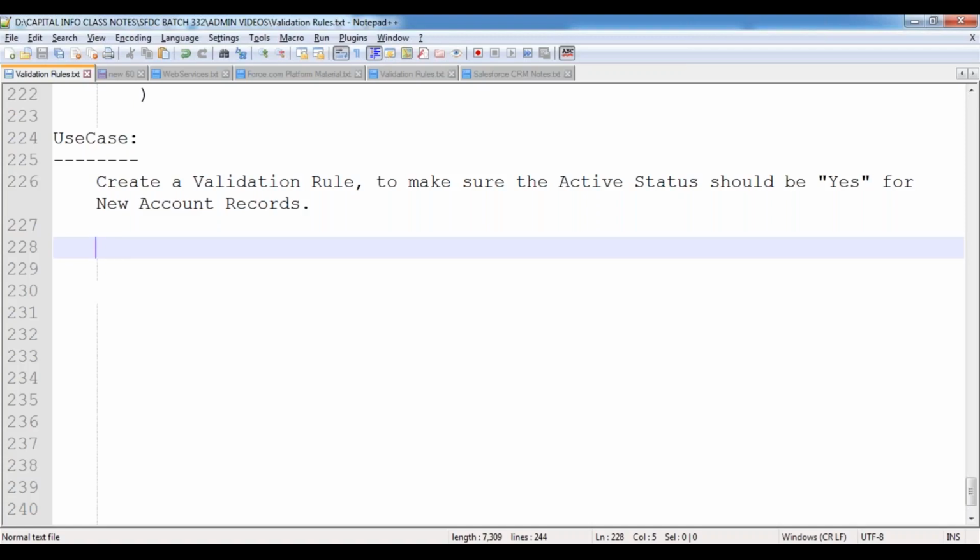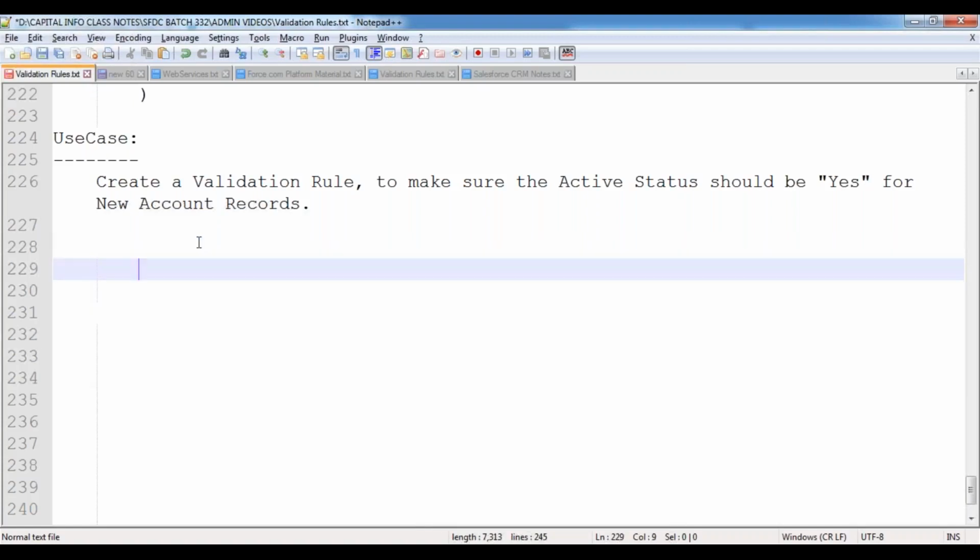Now, how can we do this? First of all, we have to understand the requirement. When creating a new account record, if the active status is not yes, that means the active status is no or empty, then at that time I want to display the error message. I want to show the error message when the record is new, when I'm creating a new record and the active status value is not yes.